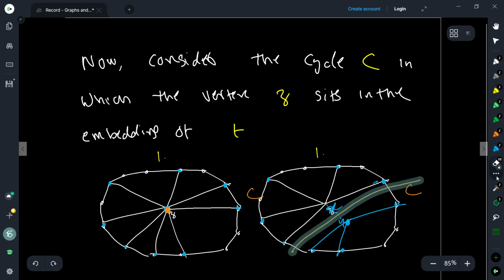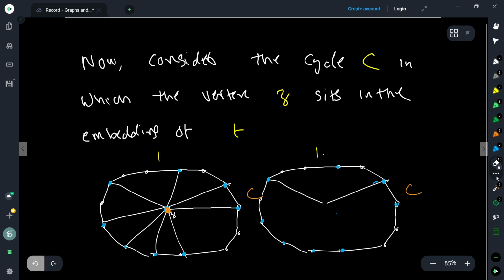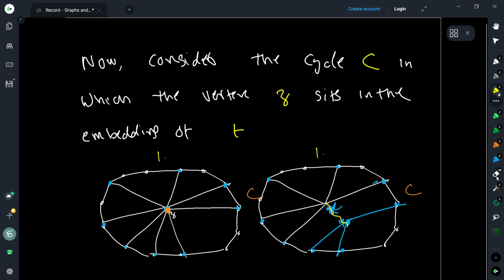Because all I have to do is draw the neighbors of Y here, and the neighbors of X here, and put the edge. Oh, sorry. Also, if I want, I can put it, and then I get an embedding of the graph, right?